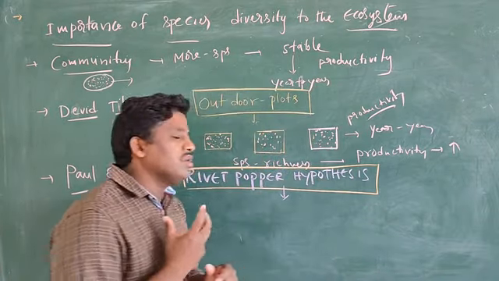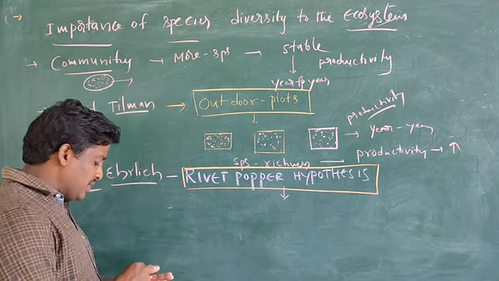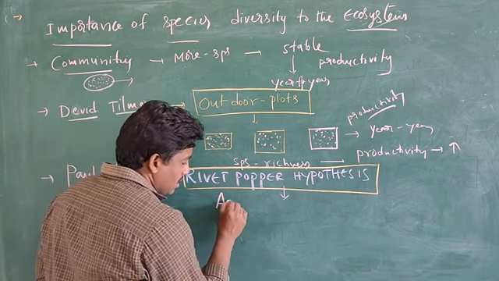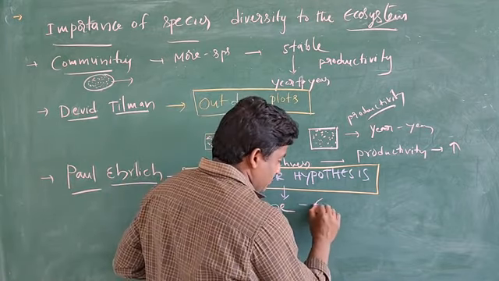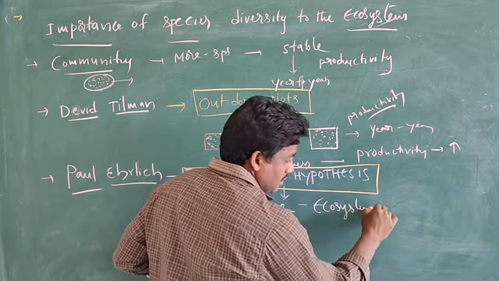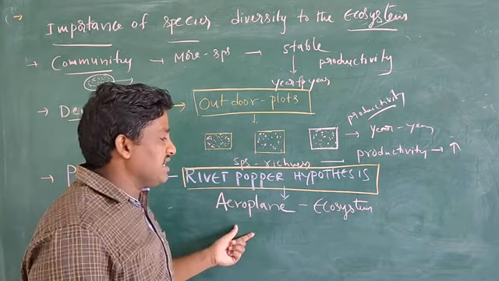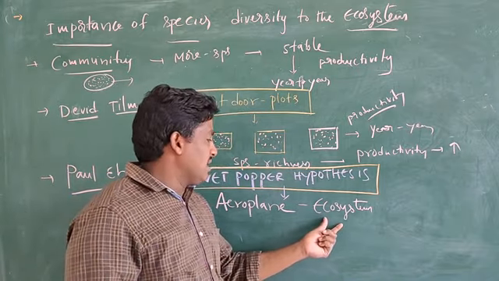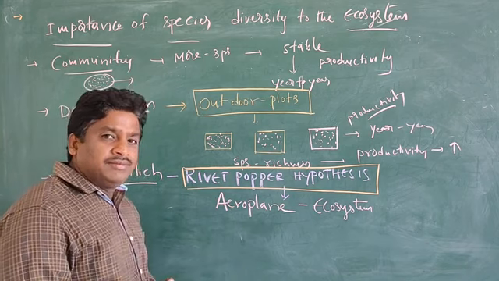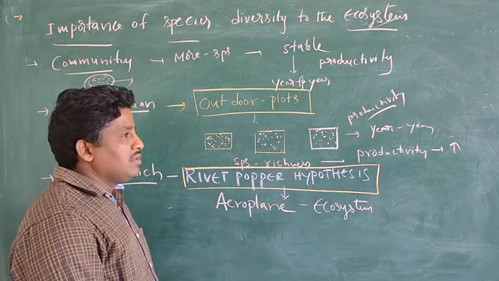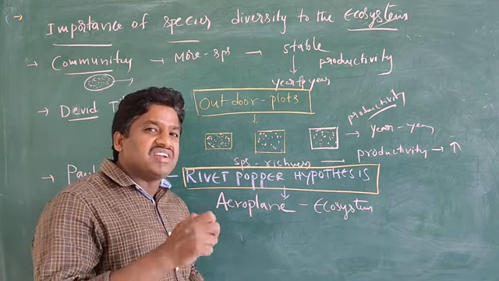So how did he explain this theory? He took the example of an aeroplane. An aeroplane is imagined like an ecosystem. Inside the aeroplane, the seats have rivets, that means screws.